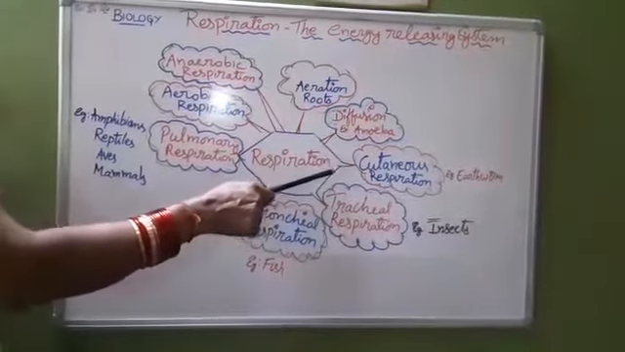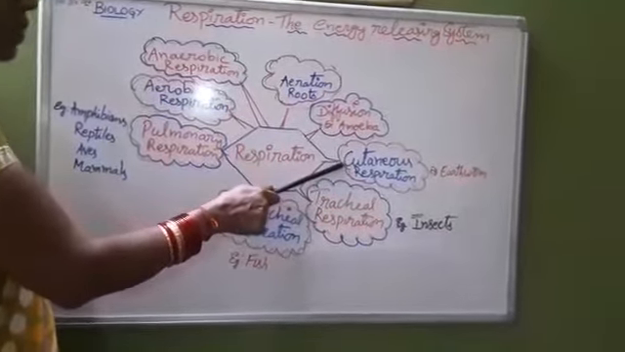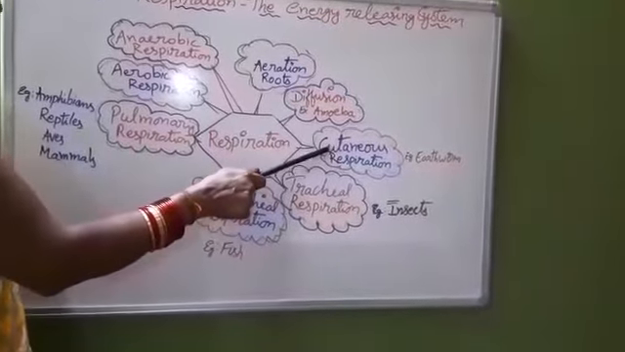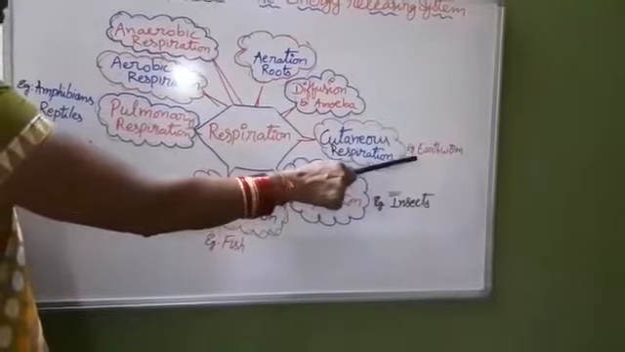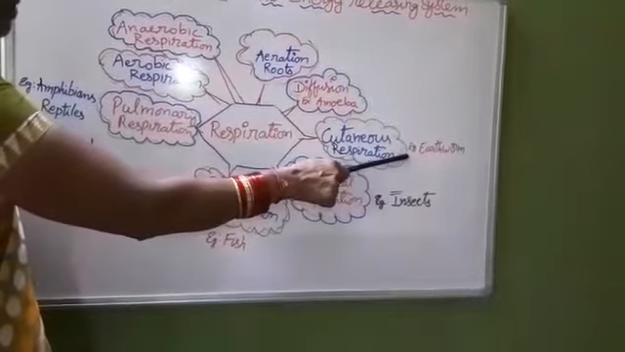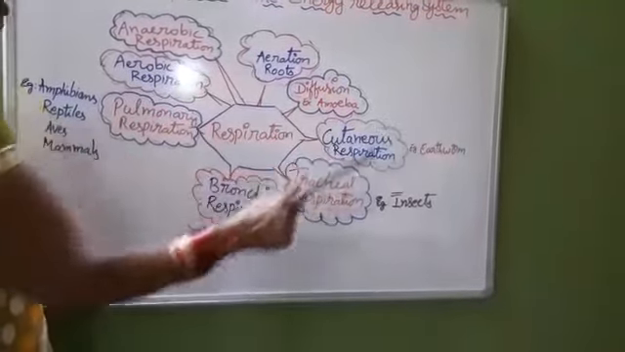Now another example is cutaneous respiration. Respiration through skin is called cutaneous respiration. It happens in earthworm. Earthworm belongs to the phylum Annelida.